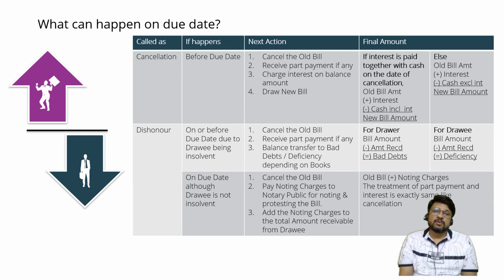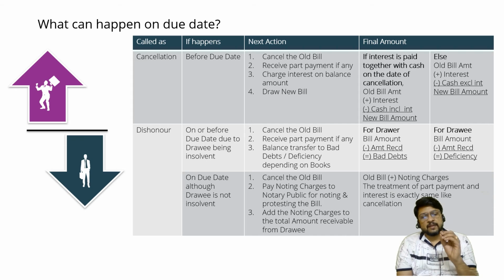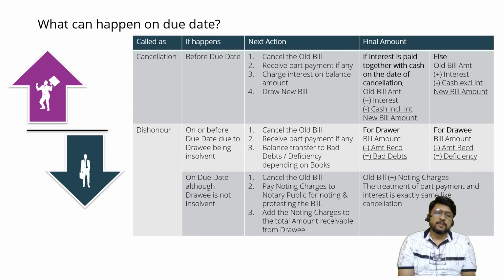But I also know that after 1 month and 3 more days, I will not have the necessary cash. In that case, I'll have to cancel the bill. I'll have to dishonor the bill. If I dishonor the bill, then my creditworthiness will be gone. Sir, please do me a favor. The bill was of rupees 10,000. Today I am having rupees 5,000 with me, or today I am having rupees 4,000 with me. Please accept this 4,000 rupees and cancel the old bill.